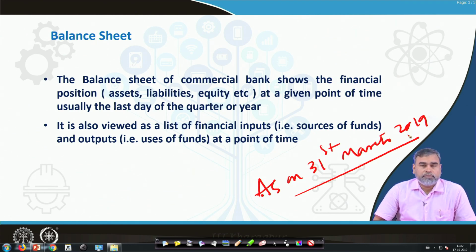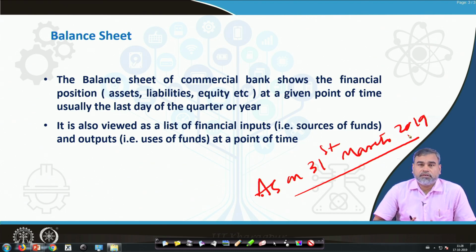Sometimes the balance sheet is also viewed as a list of financial inputs, that means the sources of funds, and outputs, that means the uses of funds at a point of time. From where the money is coming, where the money is going and how the money is utilized. This is also the way the balance sheet can be looked upon.